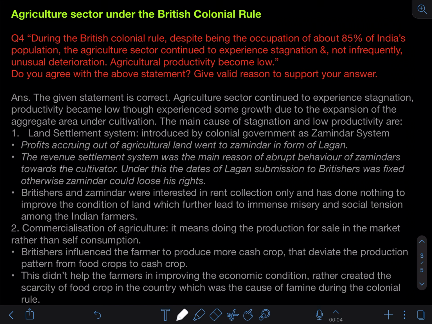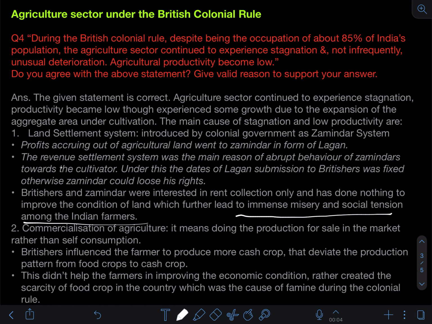Apart from that, the third: under the land settlement system, Britishers and zamindars were interested in rent collection only, and did nothing to improve the condition of the land. Agriculture condition was pathetic. They were just concerned with the profits or revenue generated out of the agricultural land from the farmers, but they were doing nothing for the improvement of the land, right, which further led to immense misery and social tension among the Indian farmers. That led to great unrest among the farmers, because they knew that nothing had been done to the land.